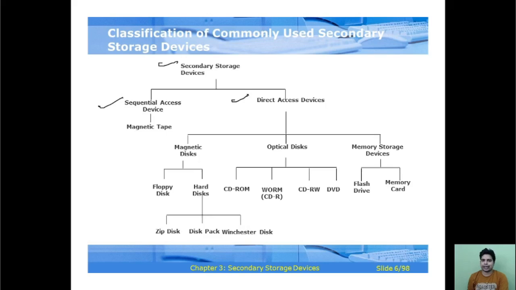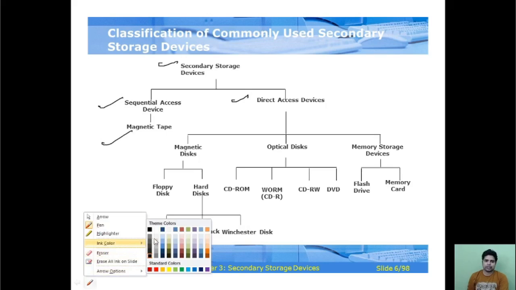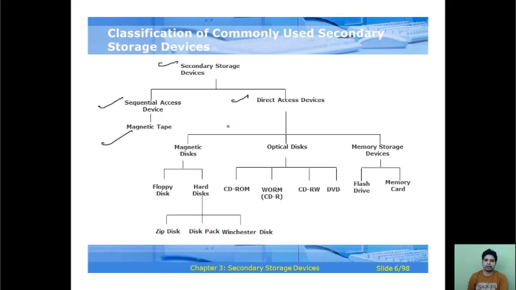The direct access devices are again categorized into magnetic disk, optical disk, and memory storage devices. We categorize the magnetic disk; disks are of two types. The first one is the floppy disk, the second one is the hard disk.